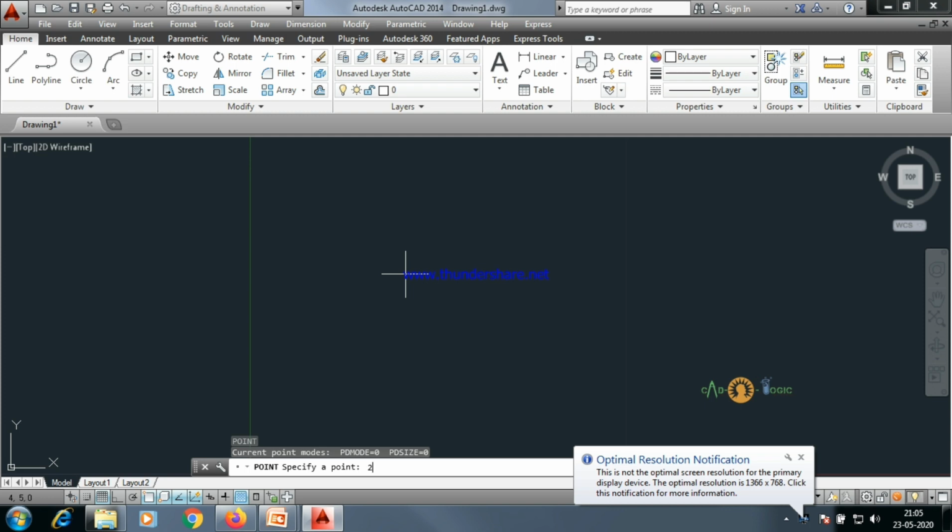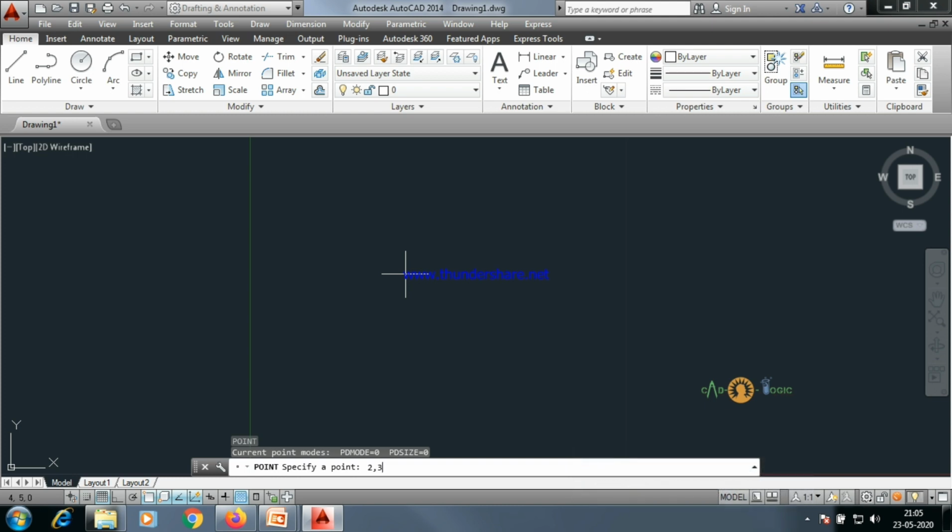Specify a point, we'll give 2, 3, or you can give any coordinate value ranging from 0, 0 to 12, 9, because we have set the page in that range only. So 2, 3, this point is drawn over here. You can see this, right? And we have exited the command.